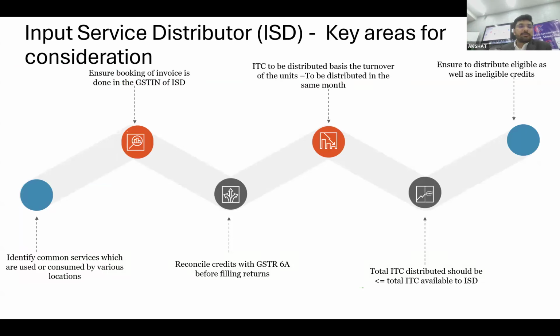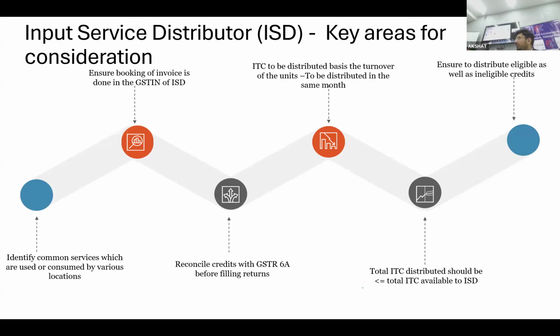So process flow wise, that is what I have mentioned: first identify the common services which are used or consumed by various locations. That is the first point. You need to communicate to your vendor the new GST number, the ISD number, on which you need to raise the invoice. Then reconciliation is obviously a certain thing. In GSTR 6A, you need to reconcile, and all the input tax credit is to be distributed in the same month. You have to be mindful of that.